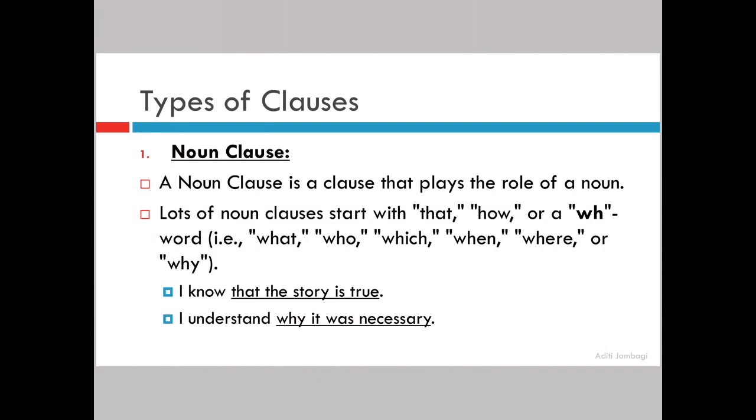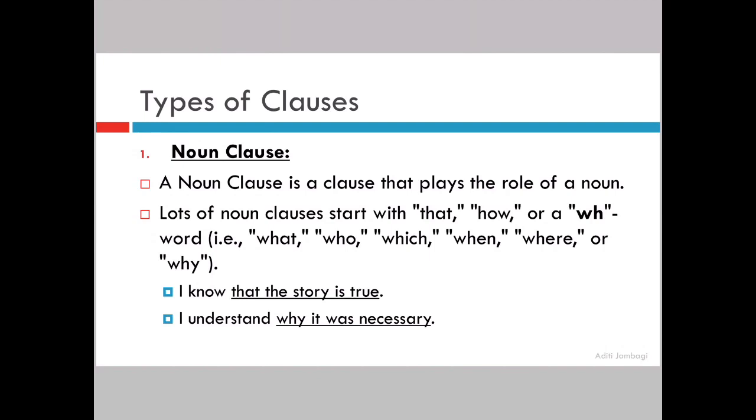Let us see. I know what? I know that the story is true. Okay. And I understand, giving complete information, so it can be a main clause by itself. And then why it was necessary. I understand. What do I understand? Why it was necessary. So why it was necessary is becoming my noun clause. A noun clause is nothing but a clause performing the function of a noun in a complex sentence. Let us not go to complex sentence, but we will understand that it is performing the function of a noun.